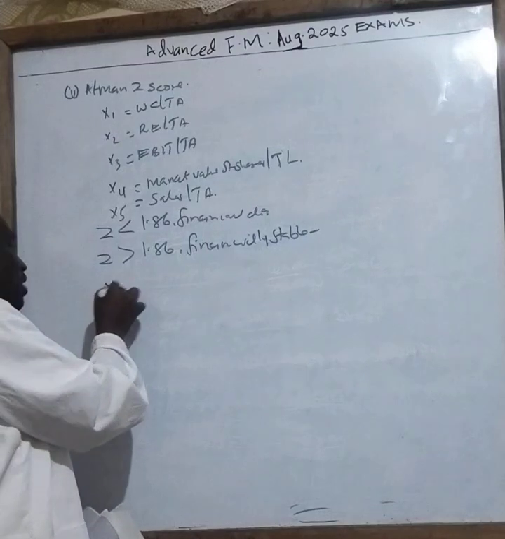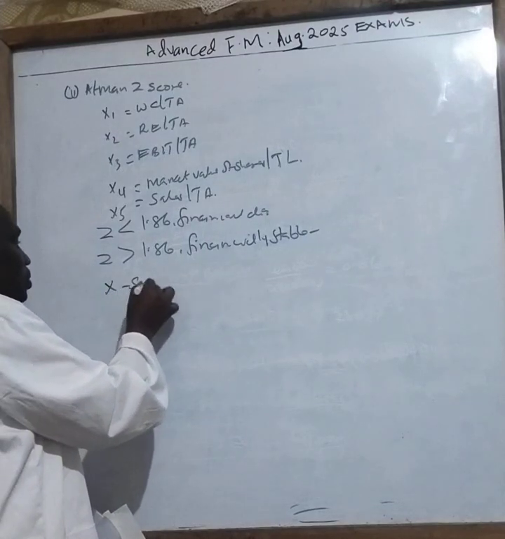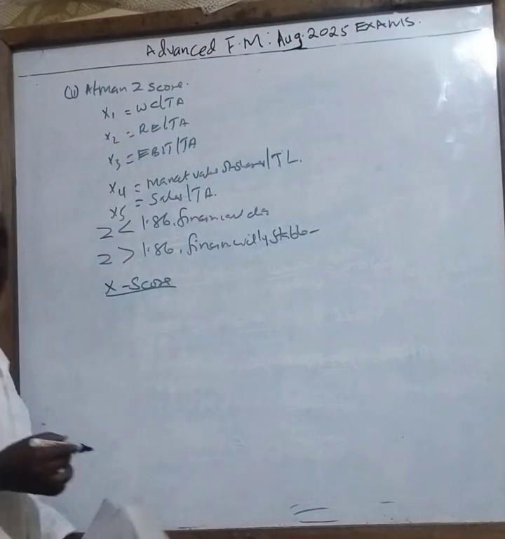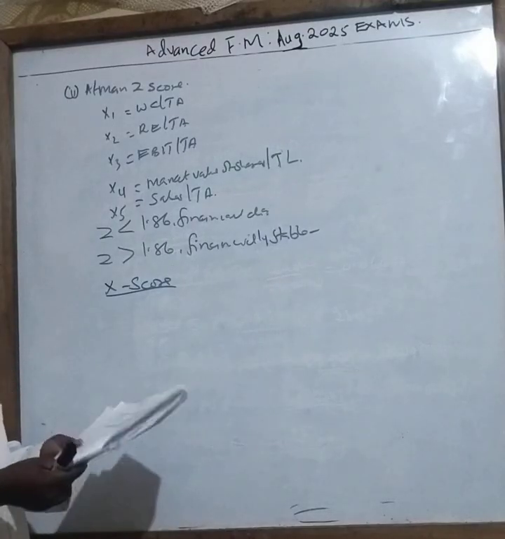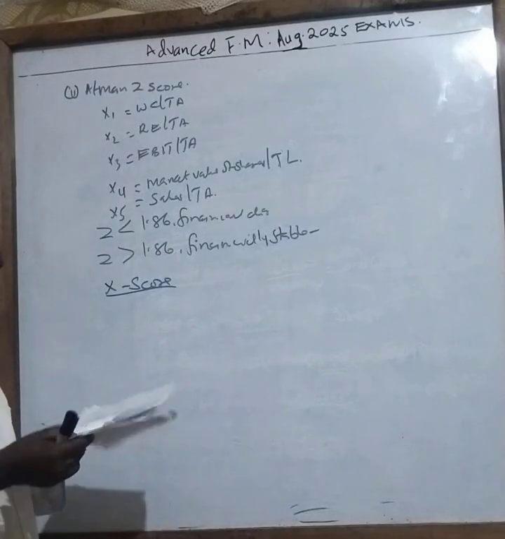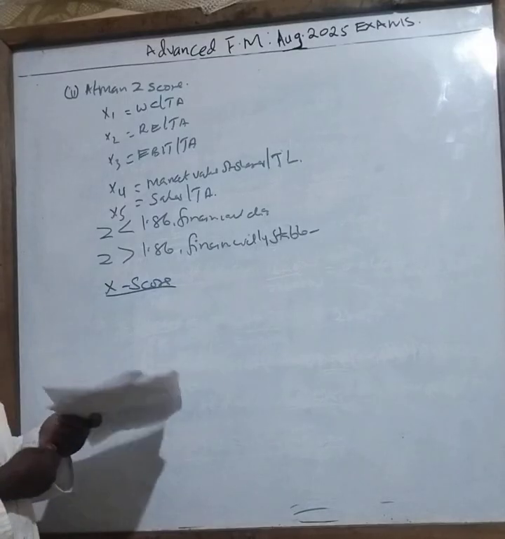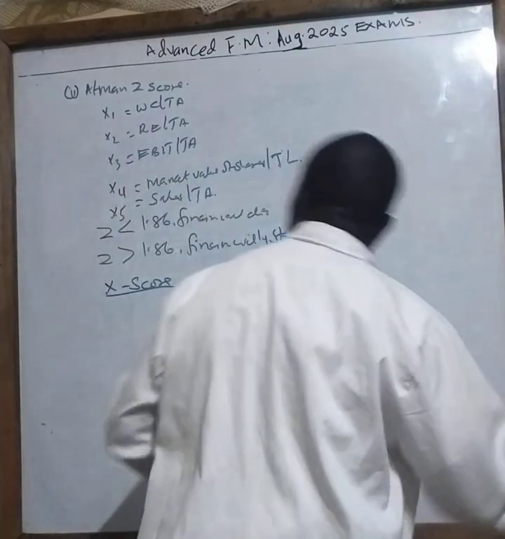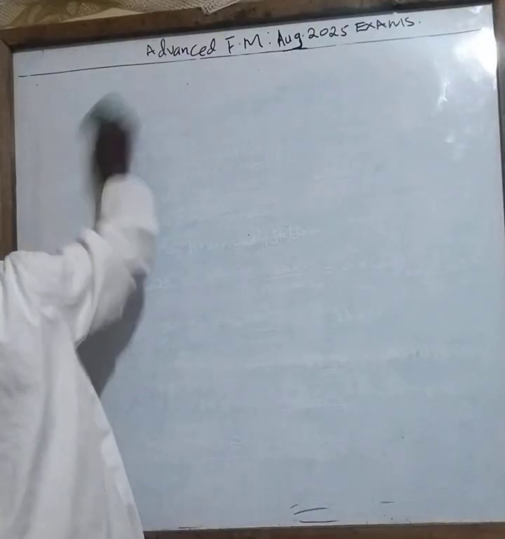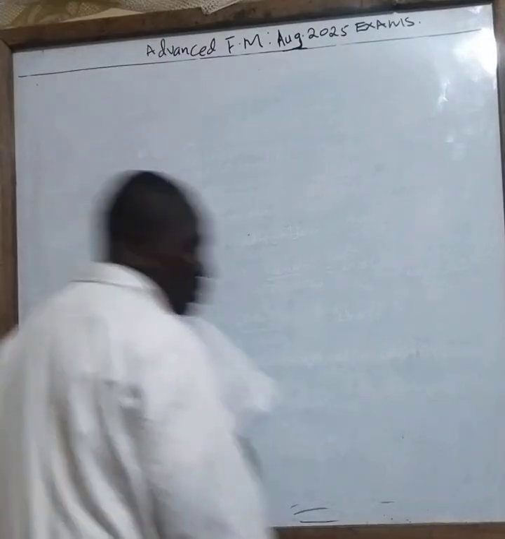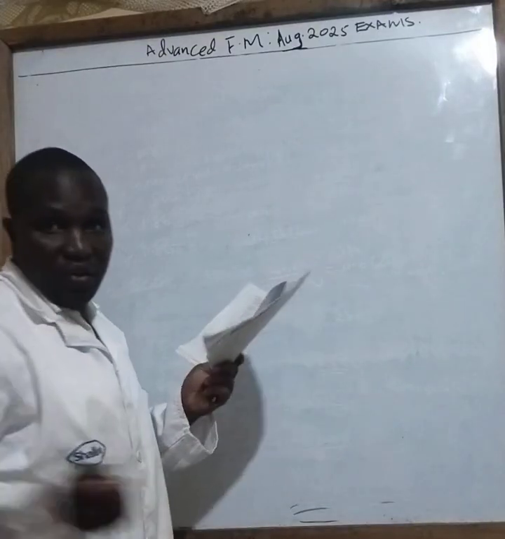There is another one called the X score. X score also is a very important element. It has 3 elements only. So what have I said, class?